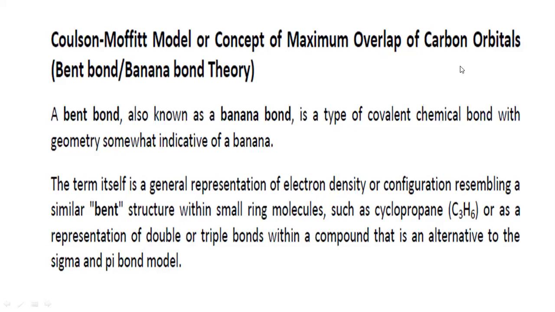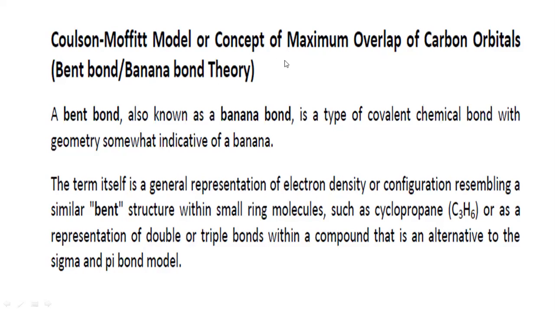We know the orbitals of the carbon, how they overlap to form a sigma bond and a pi bond, and which orbitals are involved in the overlapping when they form these bonds.